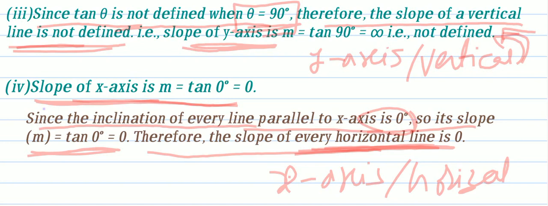Hope you understand all these points. Today we have discussed the inclination of a line and the slope of a line. That's enough. In the next class we are going to see the slope of a line passing through two points and some problems on the slope concept.